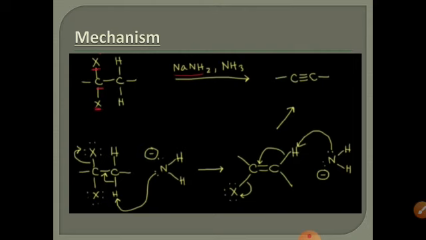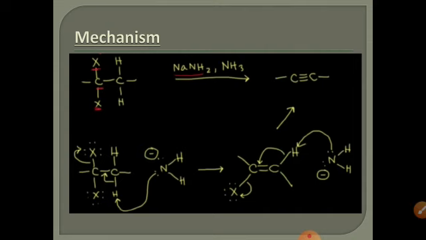First, NH2 acts as a strong base, so it comes along with its negative charge, functions as a base, and takes up the proton, and electrons are shifted between the carbons to make the double bond between the carbons, and one HX is removed in the first step.